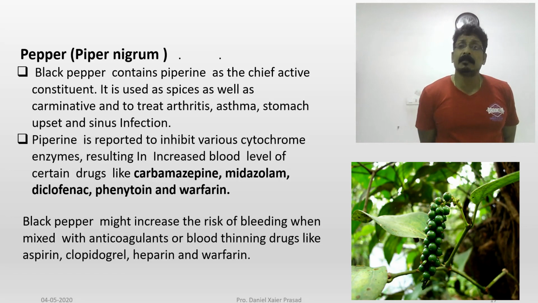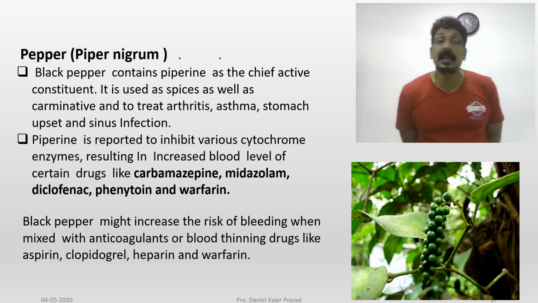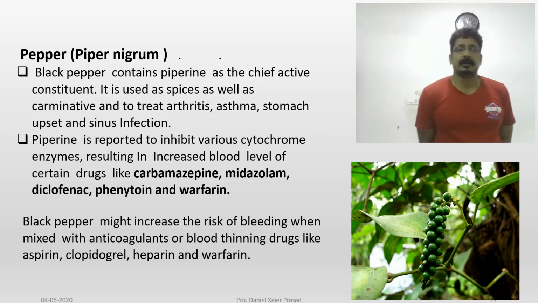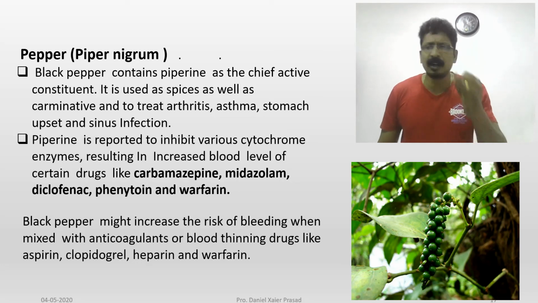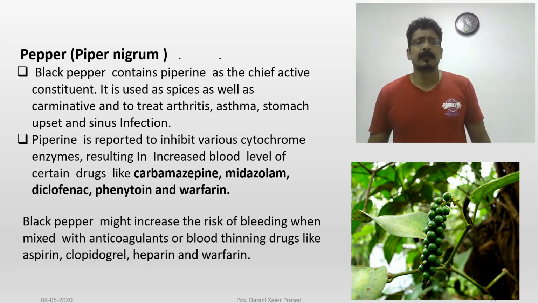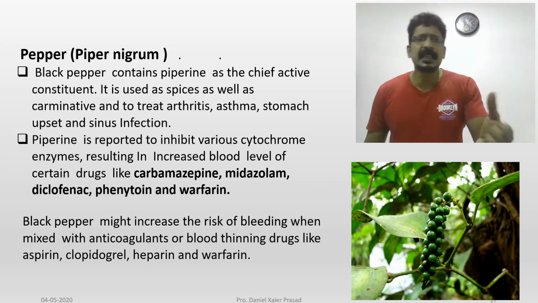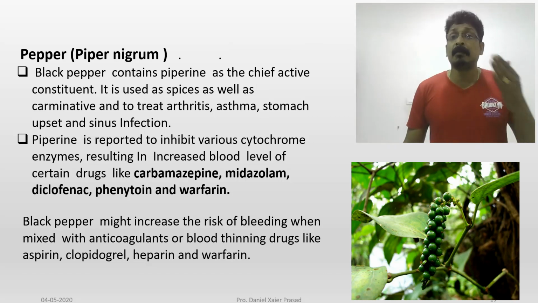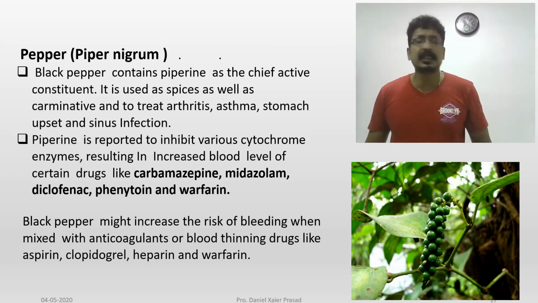Piper nigrum, that means black pepper, might increase the risk of bleeding when mixed with anticoagulants or blood thinning drugs like aspirin. You see, blood thinning drugs, they are given a list. Aspirin also has a thinning effect. Clopidogrel, you might have heard about clopidogrel. When you see cardiac patients, they will be prescribed it, especially a person who has had at least one emergency cardiac attack or something.